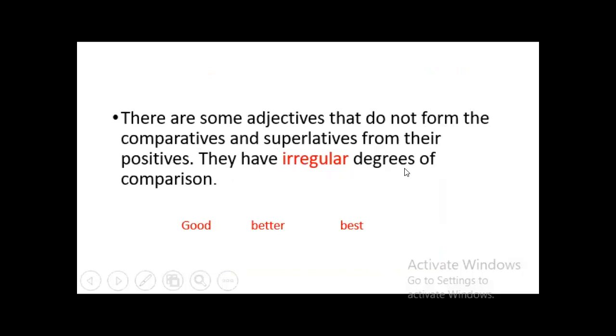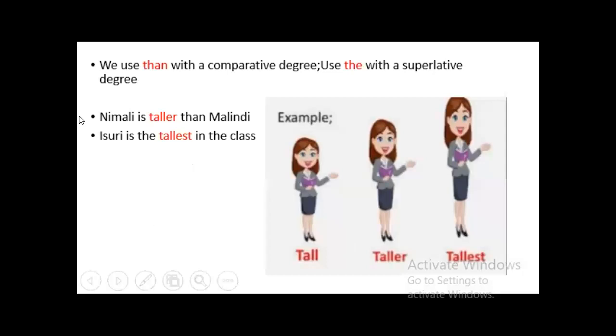They have irregular degrees of comparison. For example, good, better, best. We use than with a comparative degree. Use the with the superlative degree. As an example, Nimali is taller than Malindi. Isuri is the tallest in the class.